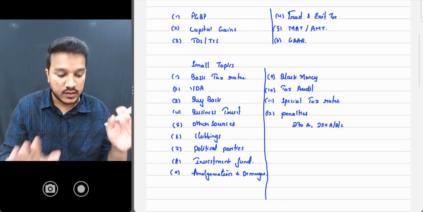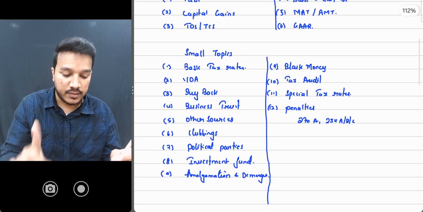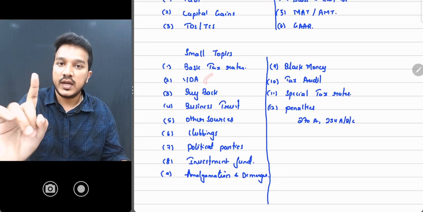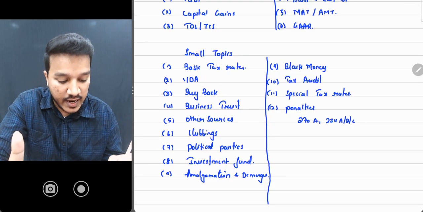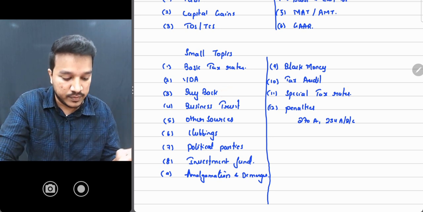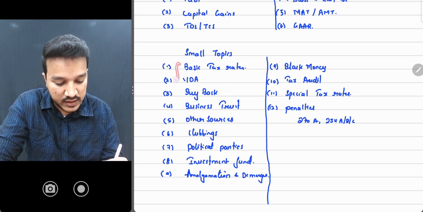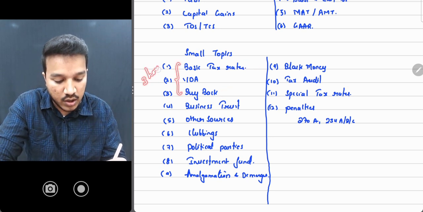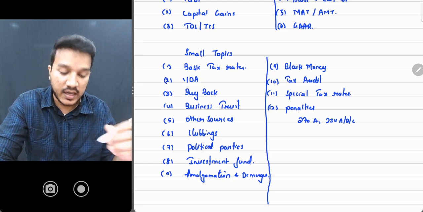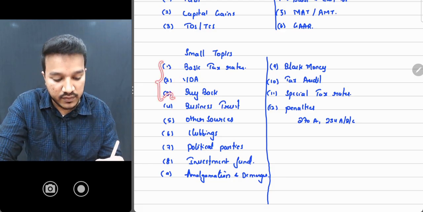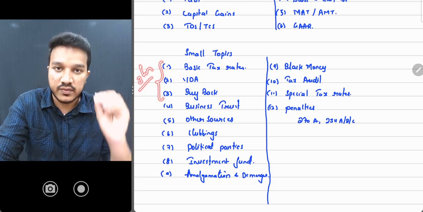Okay, now there are certain small topics like this. Hardly अभी VDA का chapter देखे तो it is half a page. Okay, and then buyback again half page. Okay, basic rates of tax. See, these three you can finish it off in 3 hours along with questions. Okay, 3 hours is more. These three are very small, easy. Within 3 hours you can finish it off.